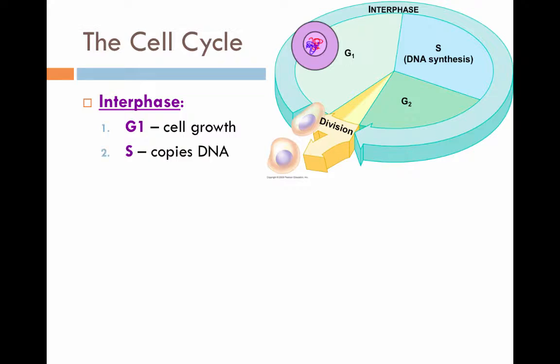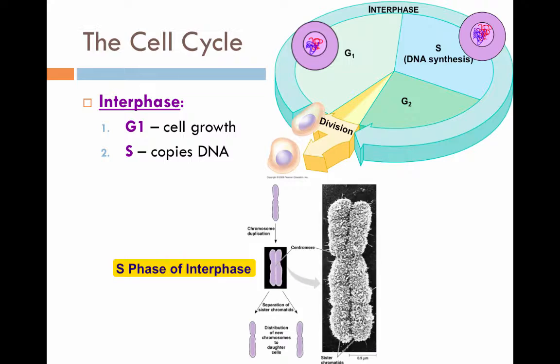Second step is called S phase. This is where the DNA is copied, where you actually double the DNA. If that's our cell, during S phase, there it goes, our DNA has been doubled. Here's a picture of S phase below. Let's pretend we have one chromosome. After S phase, we have two chromosomes. Our DNA was copied. We doubled our DNA.